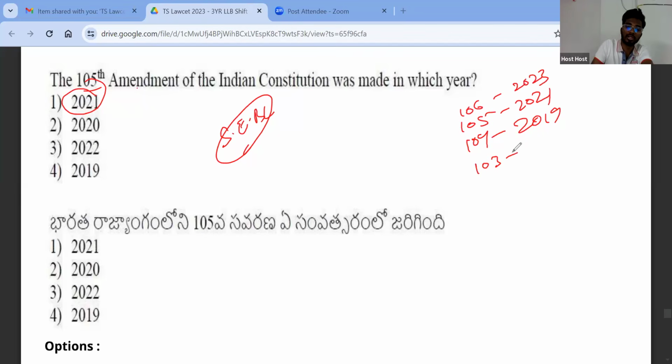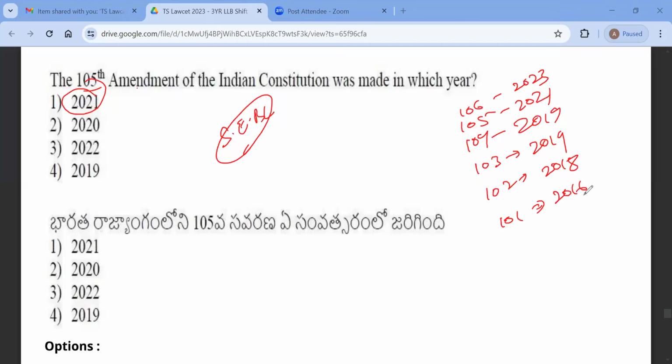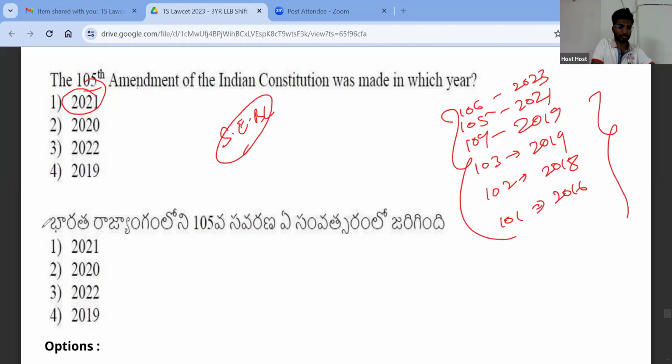So 103rd is related to economically weaker sections, EWS reservation. This was also enacted in 2019. The 102nd Amendment has given constitutional status to NCBC, the National Commission for Backward Classes. This was enacted in 2018. 101, GST, in 2016. So you have to remember these dates, very important. Next.